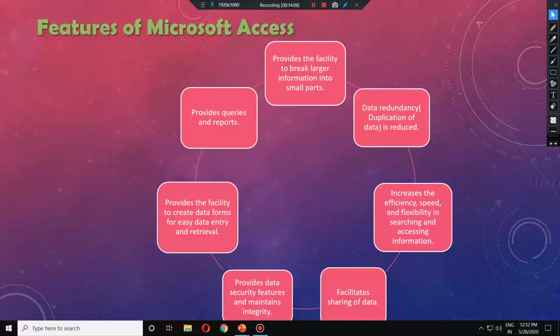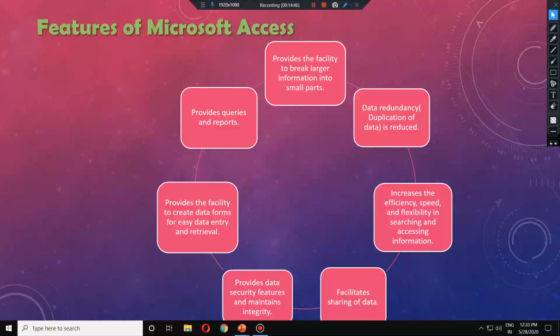That is related to that data redundancy. Obviously if data is not secure, who is going to use MS Access or any other database software? So security is the main feature. We can use passwords, or we can even encrypt our data. And maintains integrity means whatever data is filled there remains there. It does not go here and there unless we try to update or delete something. So it keeps itself there, and it can back up also. You can back up your data also, so data loss never happens if you do it in a proper way.